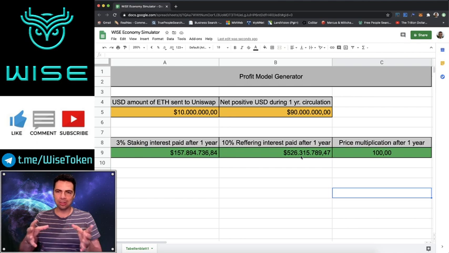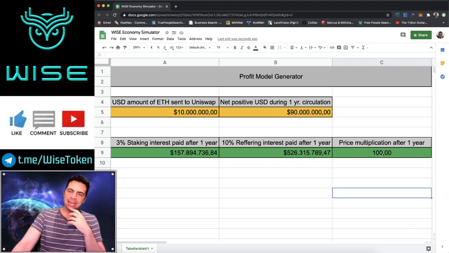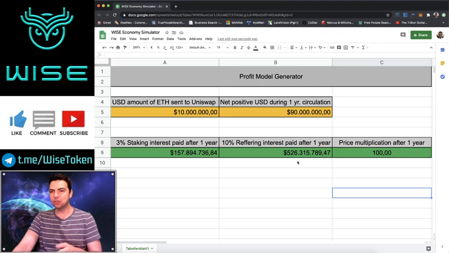Do you think there's a world where people aren't like, wow, in this safe, decentralized system with no founder's fee, and a proof of value because the money is on Uniswap and that's ownerless liquidity that can't be taken away. Should I keep my money in Ethereum, or should I maybe stake some of it, at least, in Wise? Well, you got people doing that. And so if we do that, then we have just 100x our money in our first year. $500 million will have been paid out to referrals, and $157 million have been paid out in interest on top of the 100x principal you have just made.